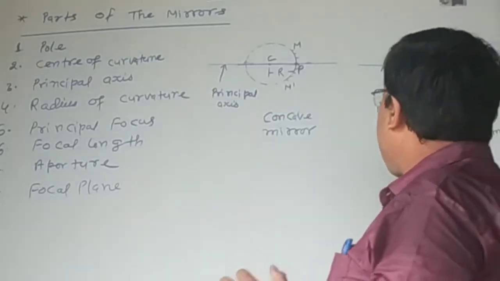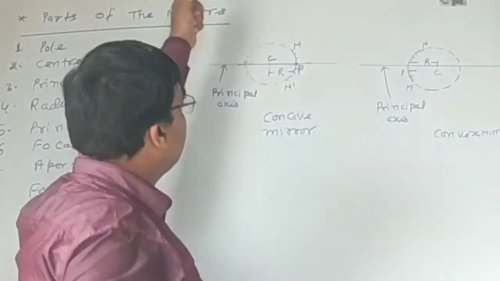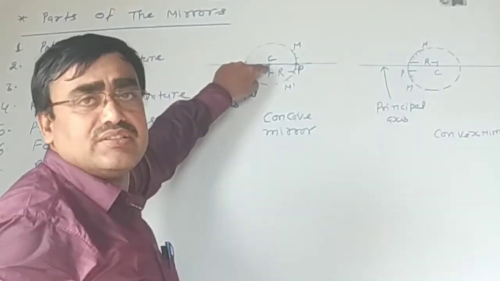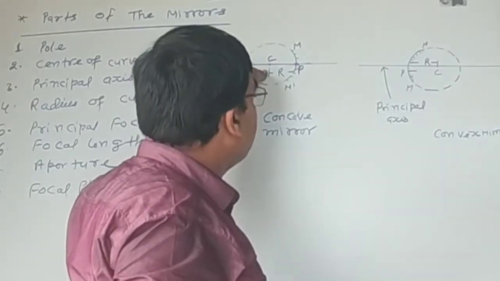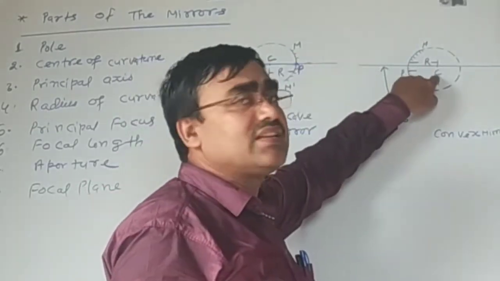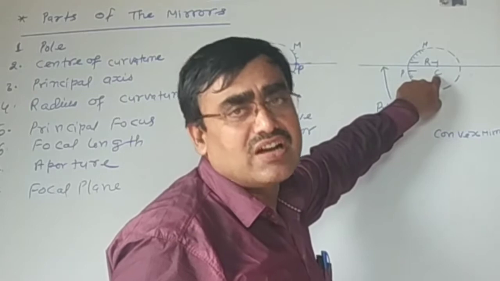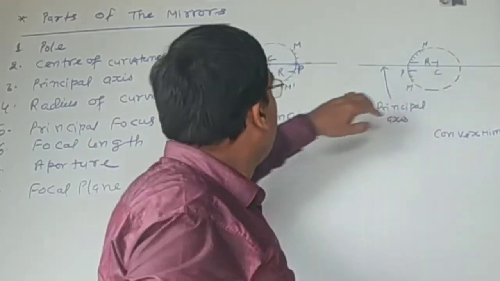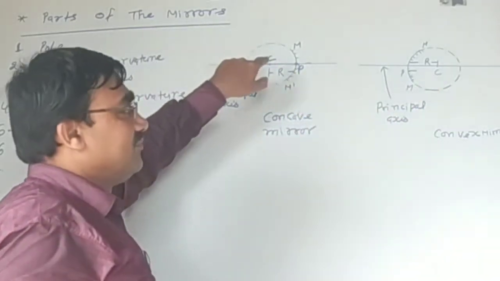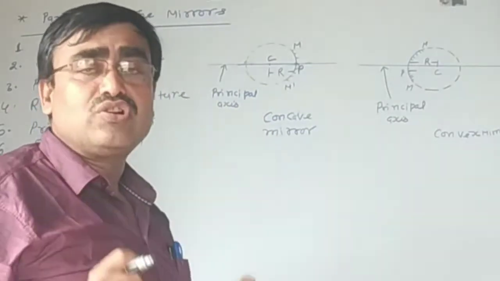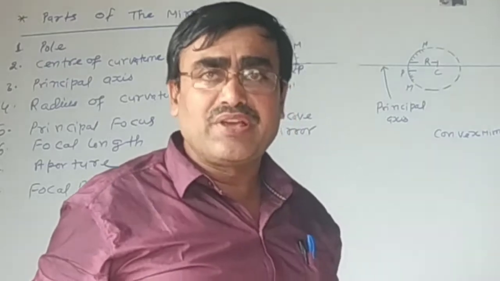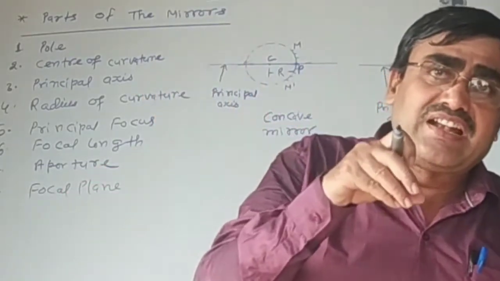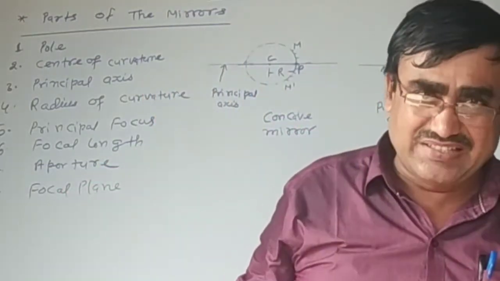C is the center of curvature. This is the center of curvature of concave mirror, while this is the center of curvature of convex mirror. Mirror is the part of a hollow imaginary sphere whose center is called center of curvature.